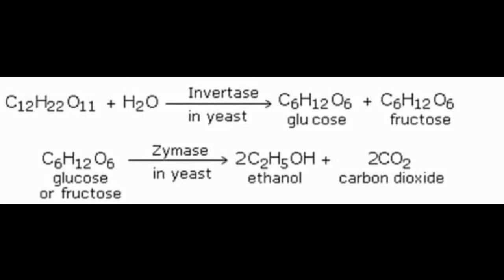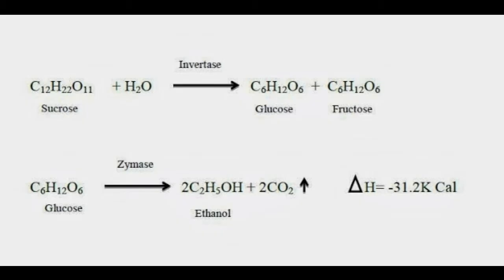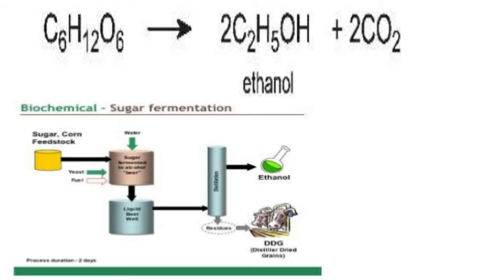C12H22O11 is sucrose or sugar, plus water H2O. In the presence of the enzyme invertase, which is present in yeast, will give you C6H12O6 plus C6H12O6. The first one is glucose and the next one is fructose. Now glucose or fructose in the presence of zymase, another enzyme present in yeast, will give you ethanol. That is 2C2H5OH plus carbon dioxide CO2. To balance, we are writing the number 2 in front of it. The fermented liquid is technically called wash.